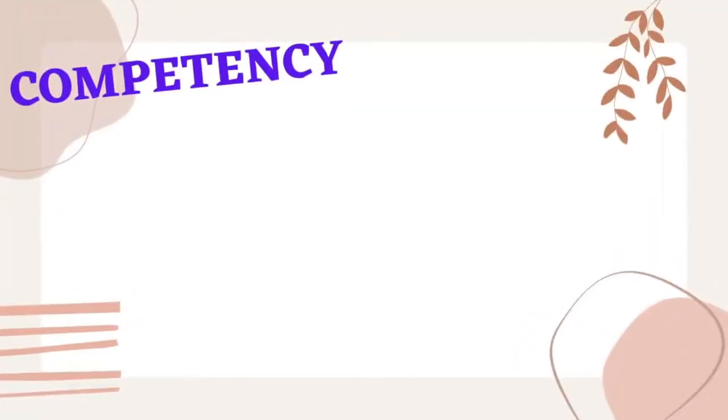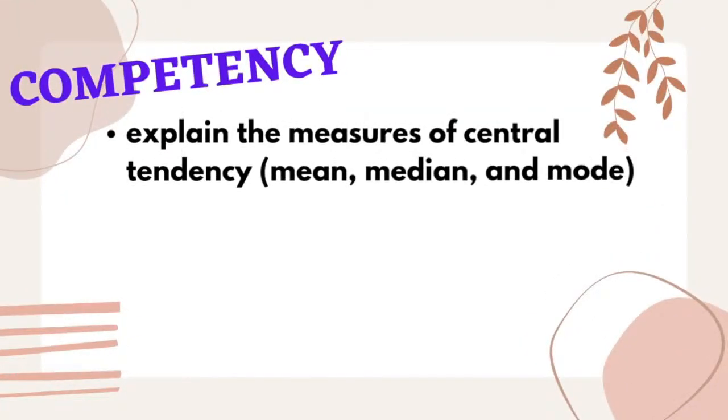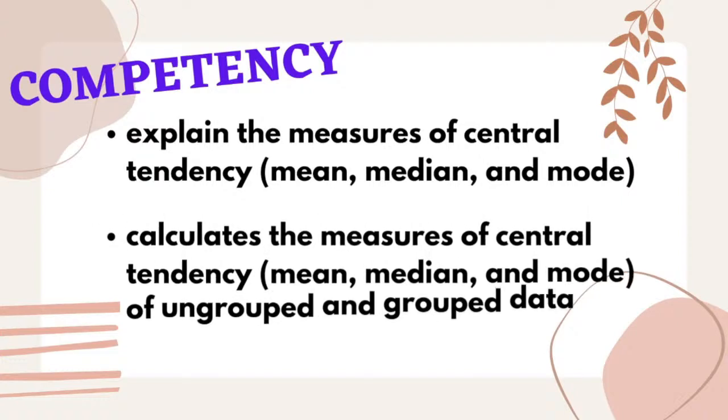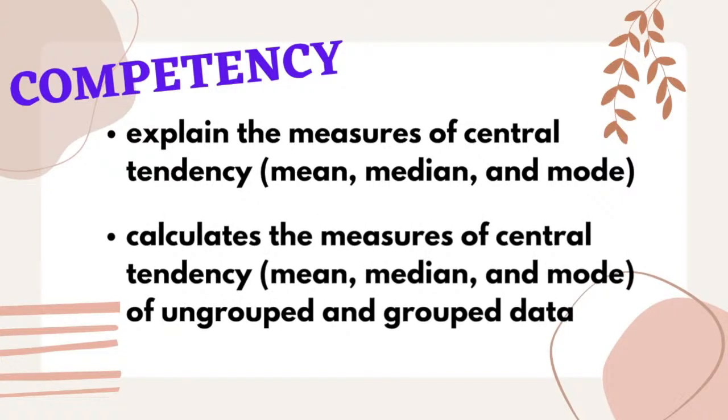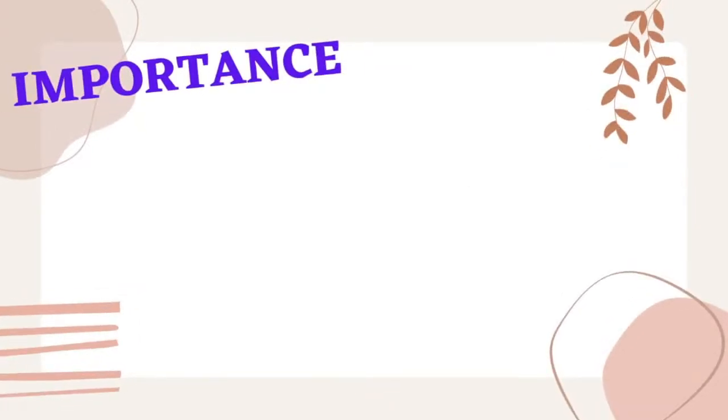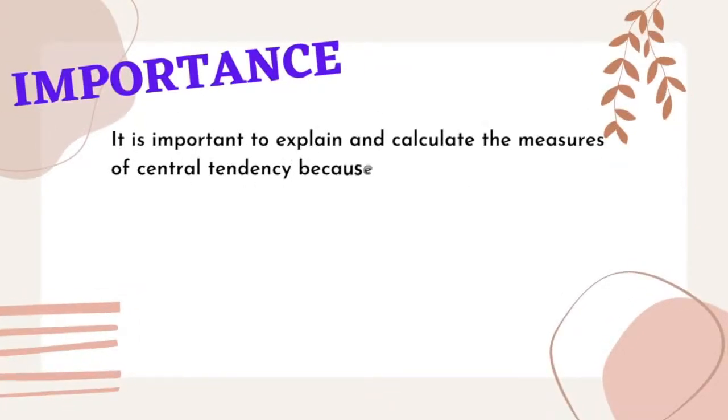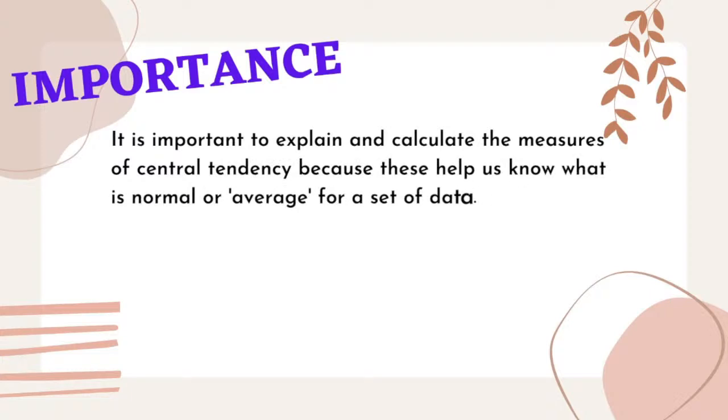Today, in Mathematics 7, we will learn to explain the measures of central tendency, mean, median, and mode of a statistical data, and calculate the measures of central tendency, the mean, median, and mode of ungrouped and grouped data. It is important to explain and calculate the measures of central tendency because these help us to know what is normal or average for a set of data.